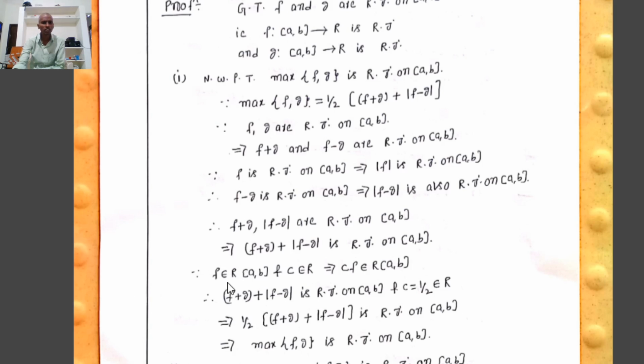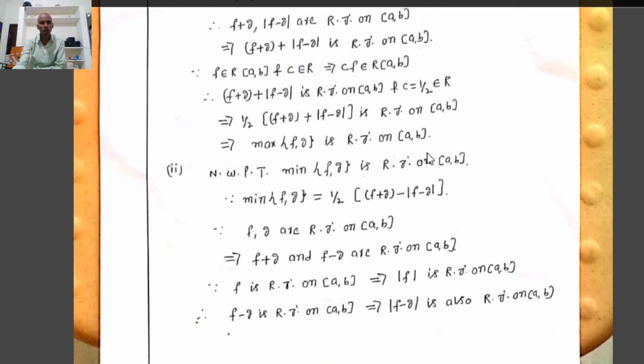That means f is Riemann integrable on [a, b] and C is a real number, so CF is also Riemann integrable on [a, b]. Here f equals f plus g plus mod f minus g, which is Riemann integrable on [a, b], and C equals 1/2 belongs to R. Therefore, by the previous result, 1/2 (f plus g plus mod f minus g) is also Riemann integrable on [a, b].